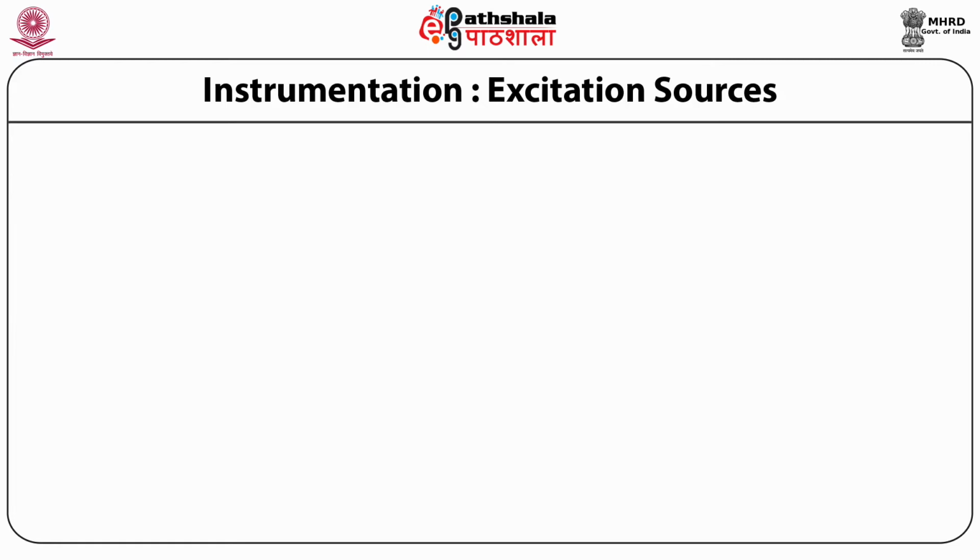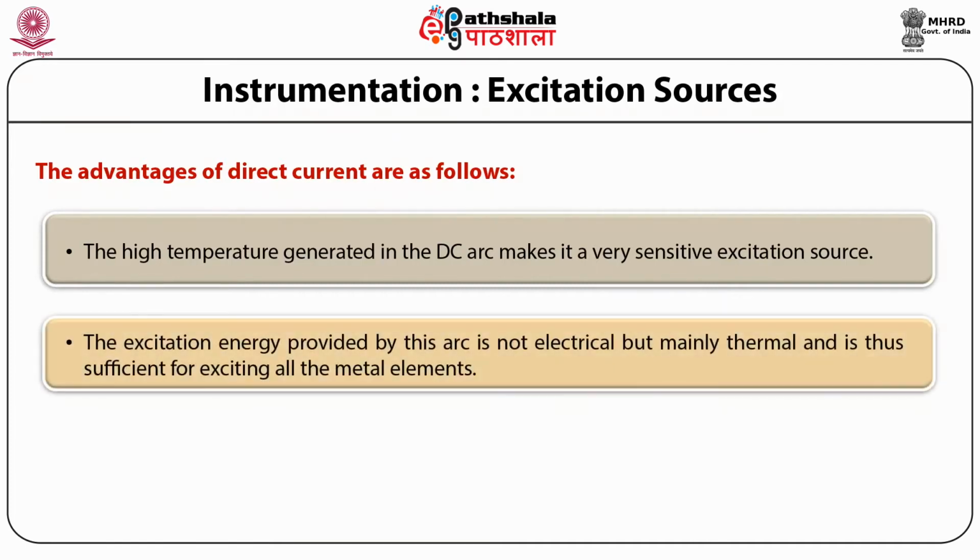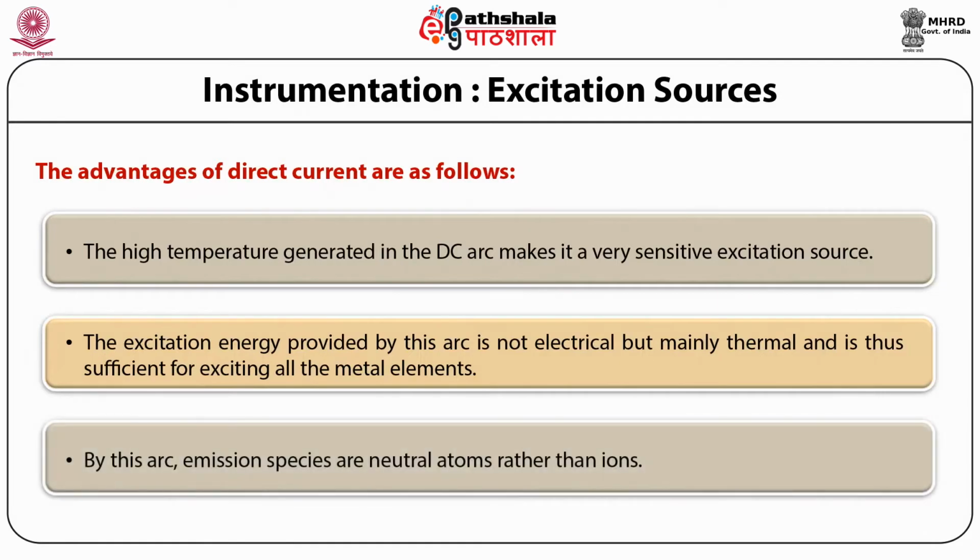Now we discuss the advantages of direct current. The high temperature generated in the DC arc makes it a very sensitive excitation source. The excitation energy provided by this arc is not electrical but mainly thermal, and is thus sufficient for exciting all the metal elements. In this arc, the emitting species are neutral atoms rather than ions.